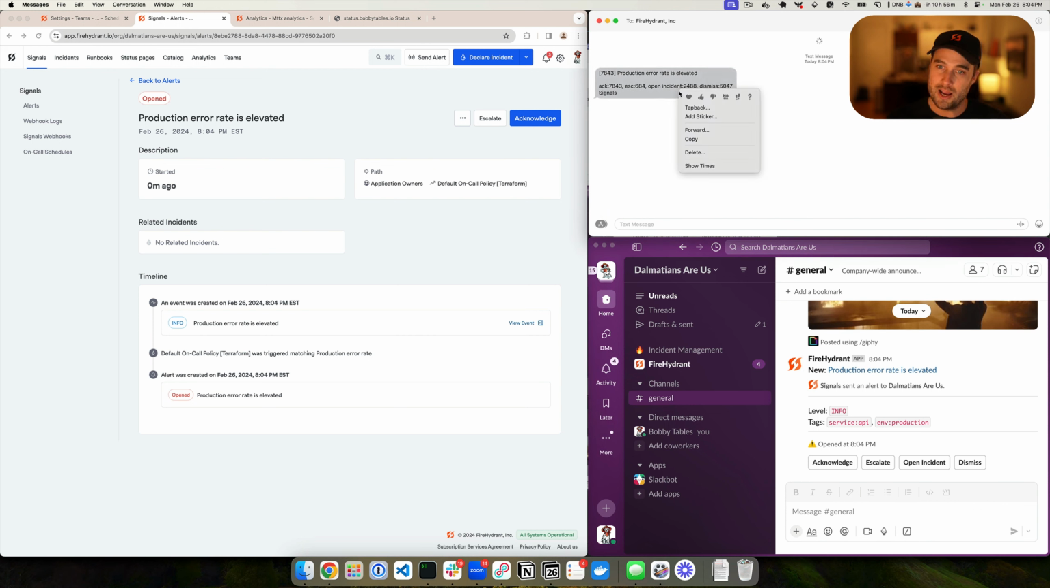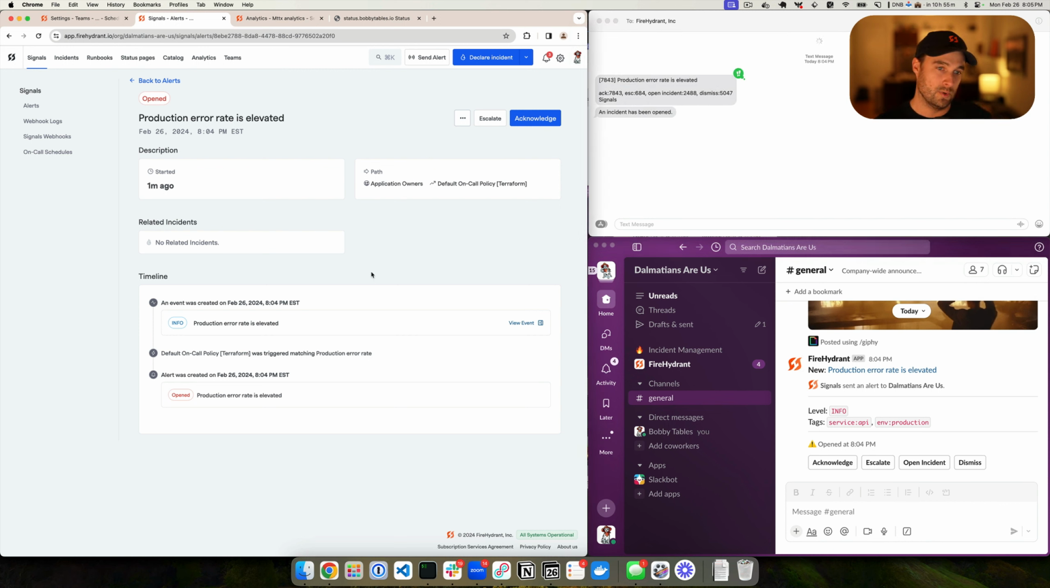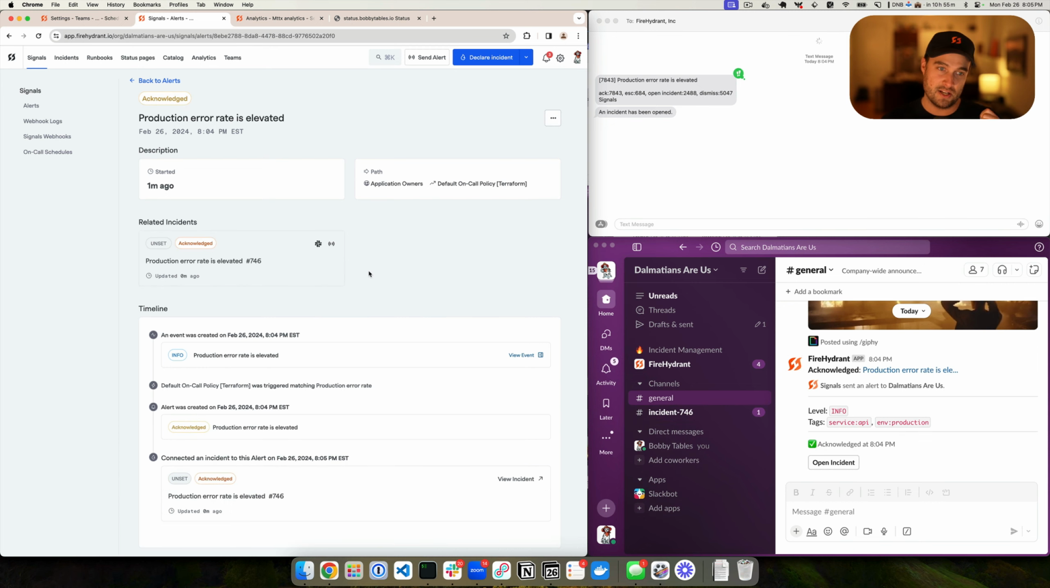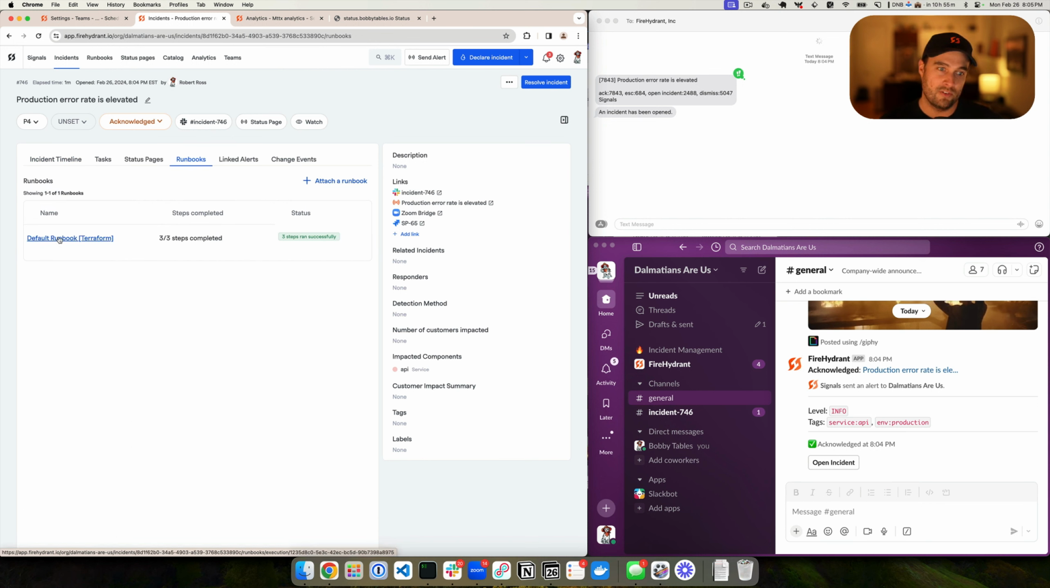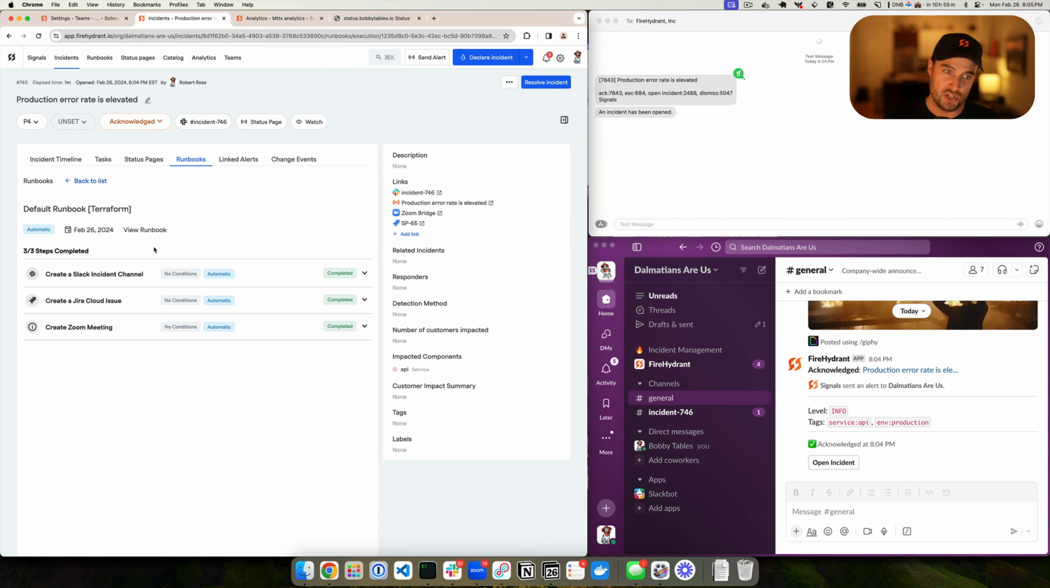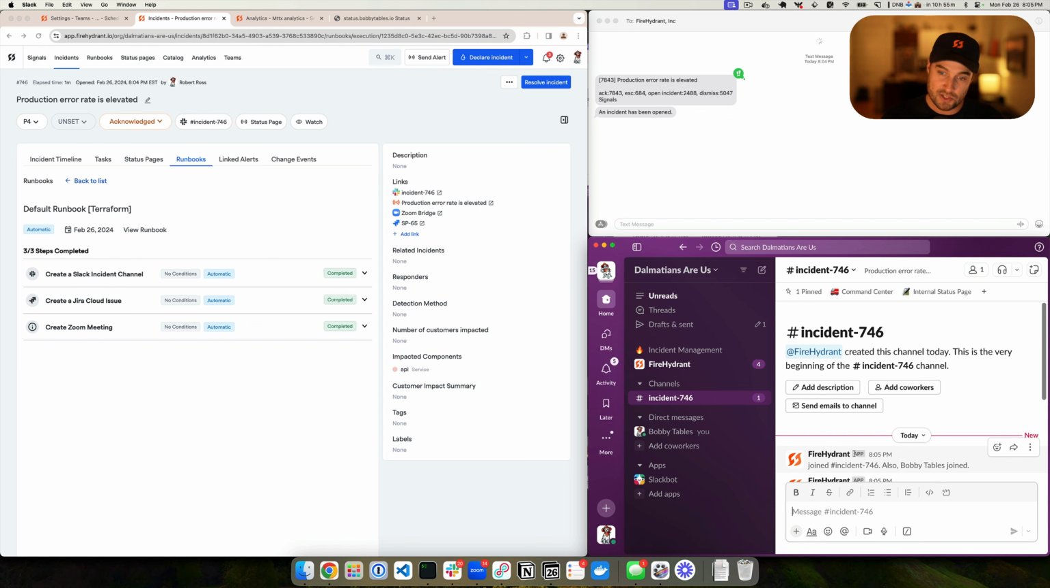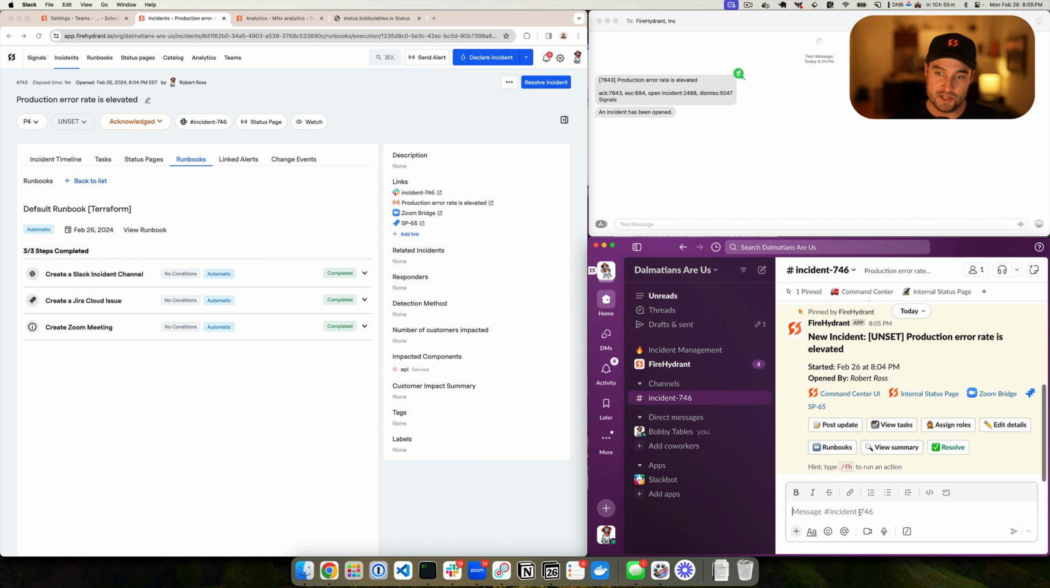We can see that when I reply to this text message with, yes, please open an incident for me, on the left side here, it's going to create a new incident and associate it to this alert. When we go into the incident, we're now in incident management land, where FireHydrant will run all of our process, such as create a Slack channel, create a Jira Cloud issue, create a Zoom meeting. And in Slack, we can see this new channel has been created for us.